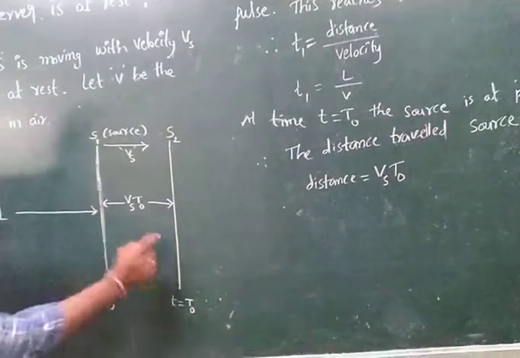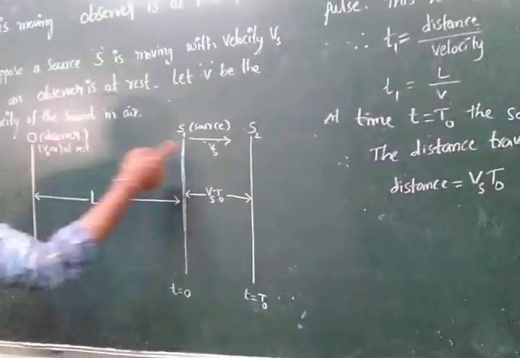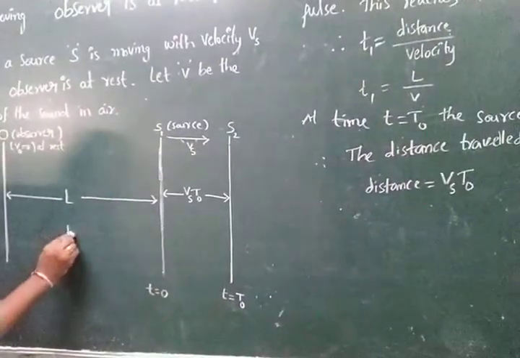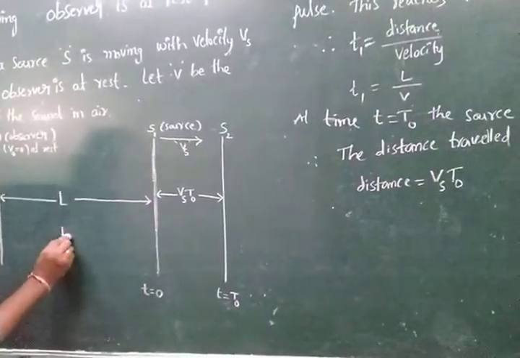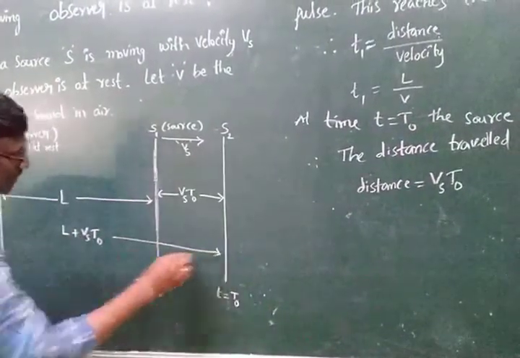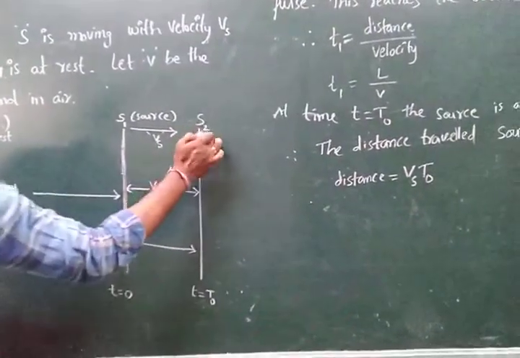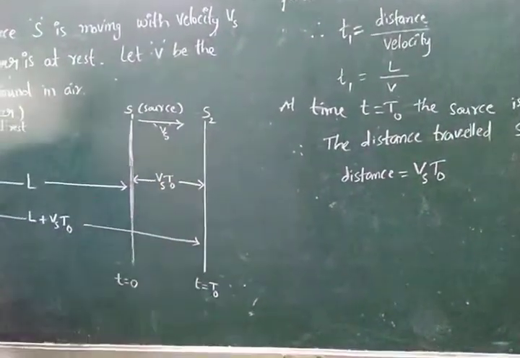The total distance from the observer to the source is L already, so adding L plus Vs t naught gives the total distance from the observer to the source at S2 after the time interval t naught.